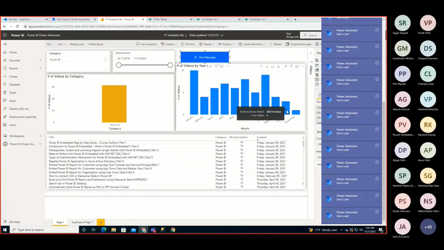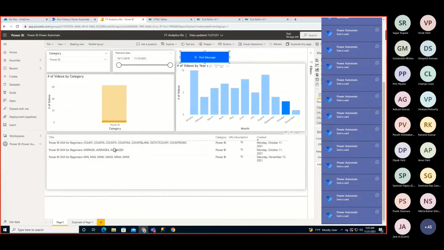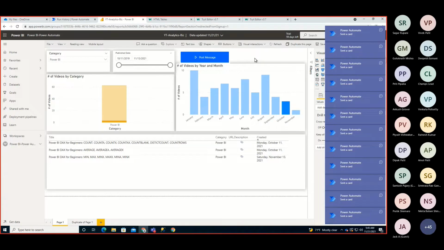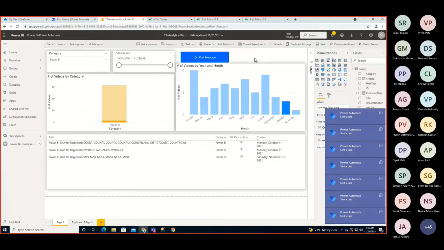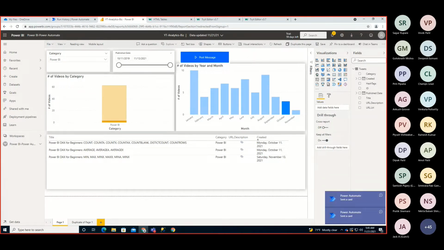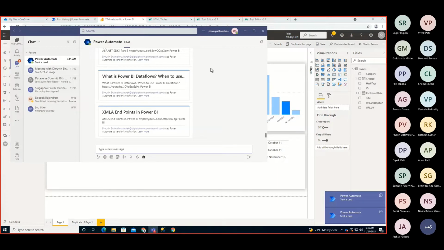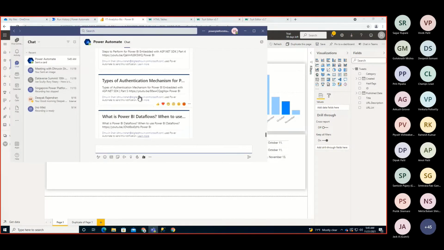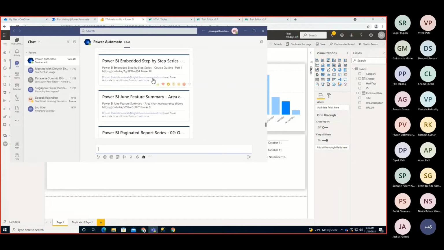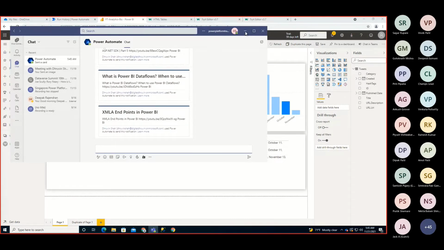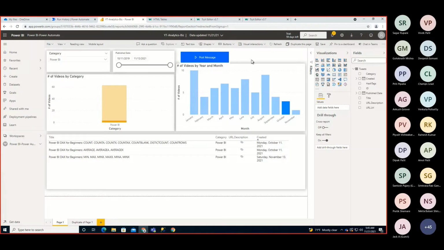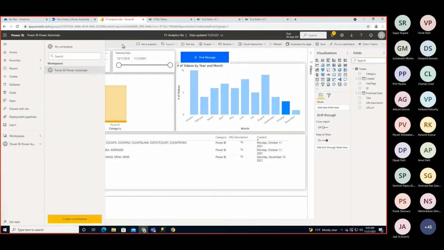So it is sending me all 63, but let's see if I filtered like this one, and after that if I clicked, it will only send me these 3 cards. But here my window is full of notifications, so yeah, it's triggered successfully. Now let me talk about one more important thing here about the permission thing. So let me just show you the output first, so we will get more context. So here I opened my Teams desktop, and you can see it has sent me these 63 cards in this manner, right?